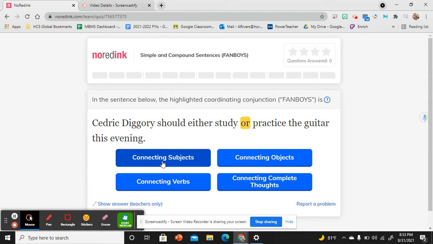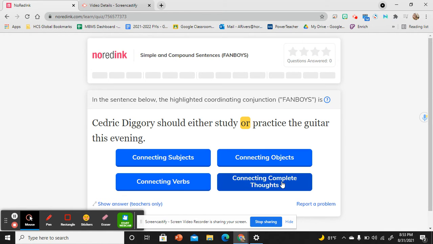Objects are actual things that we can touch, feel, hold, and see, like a fork or a binder or a water bottle or a glove or snow. Then the next one is verbs. Verbs are those action words. They are telling us what someone in the sentence is doing, okay?